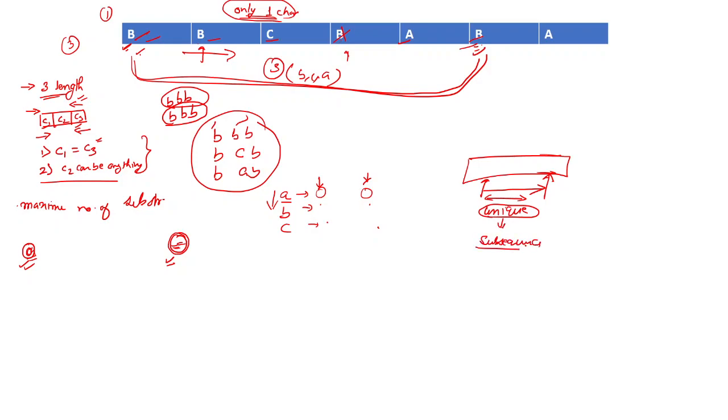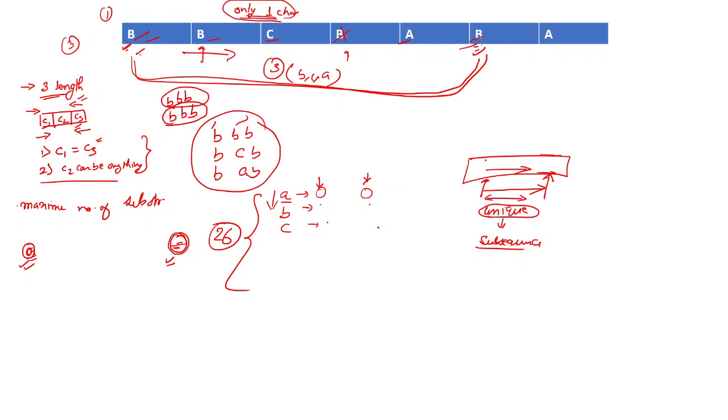Now if you look at the time complexity, you might think that we are iterating over this array again and again, so the time complexity will be more. But you have to keep in mind that the number of characters we have here is fixed. It's 26 at max.